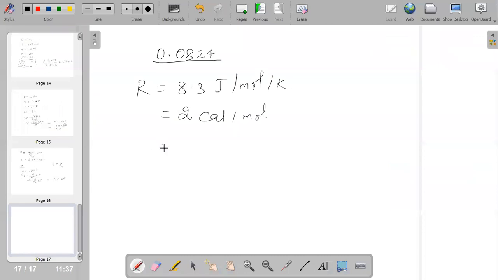It can be taken as 8.314 into 10 to the power of 7 when we are giving the unit in ergs, and yes, of course, 0.0821 liter atm. So based on the unit, we need to decide what value of R we are going to consider in the numerical given.